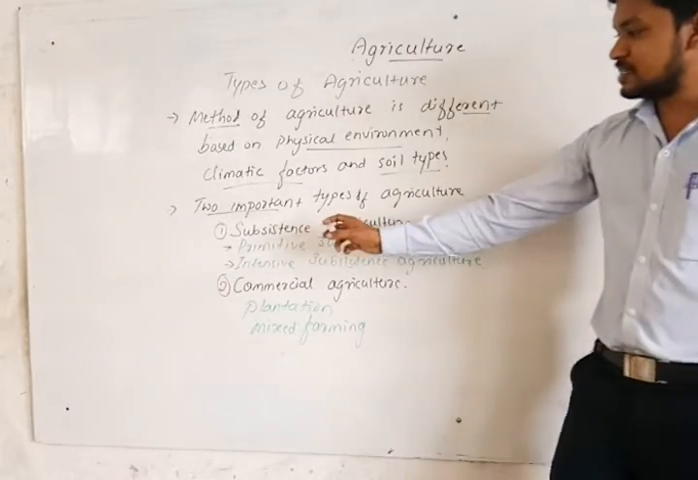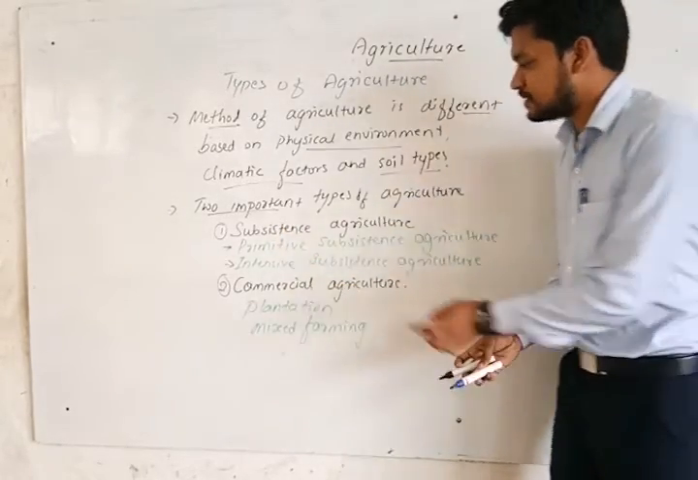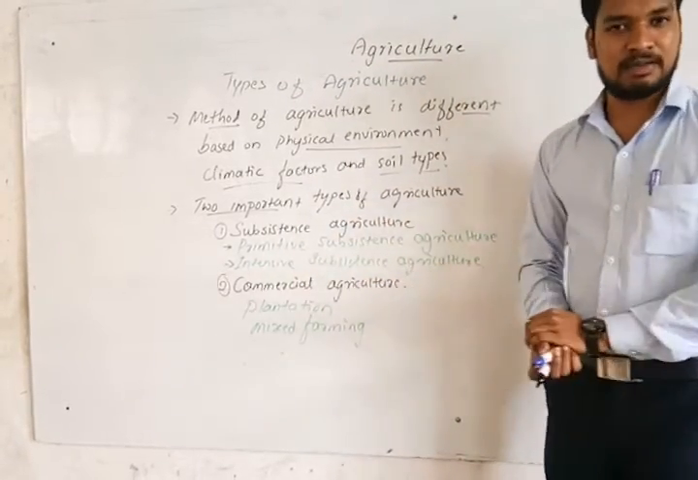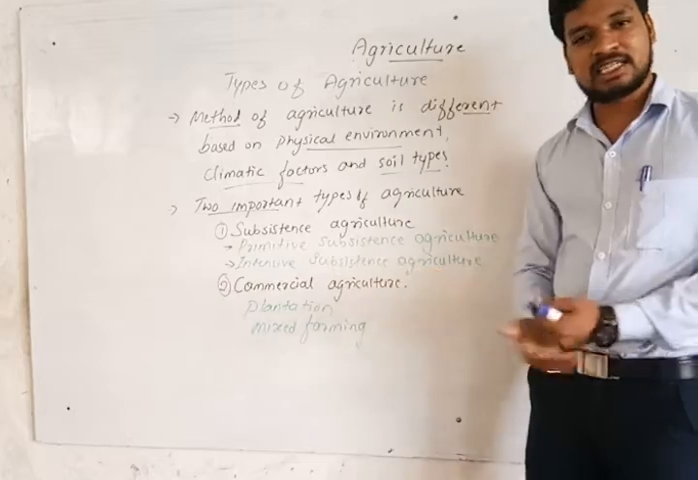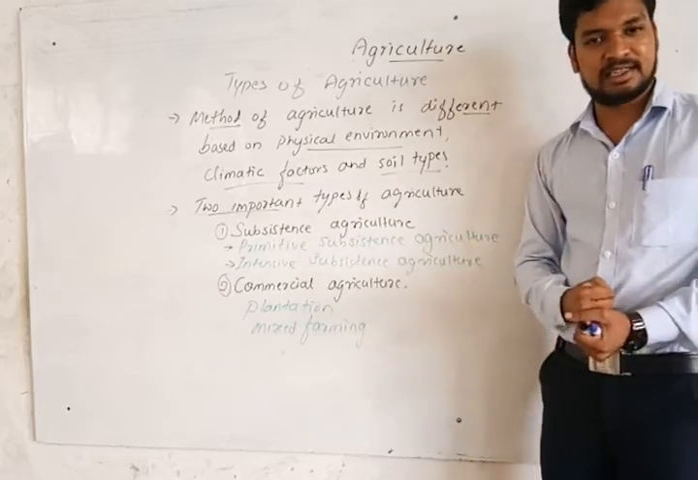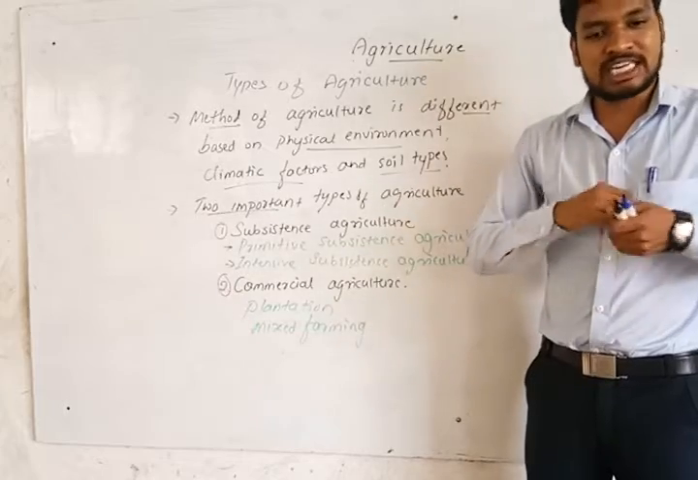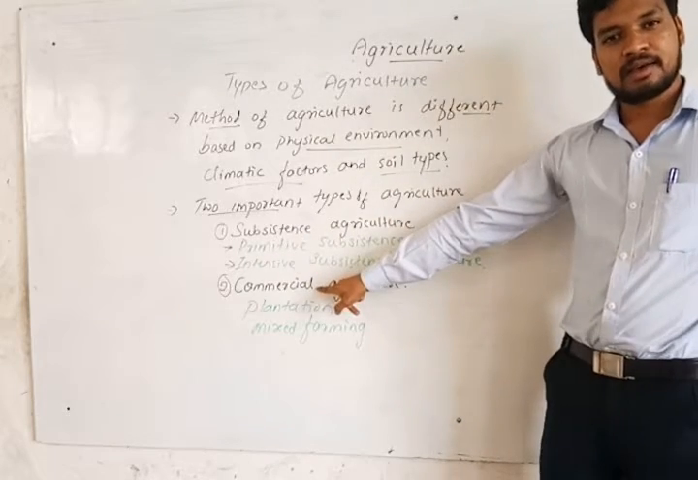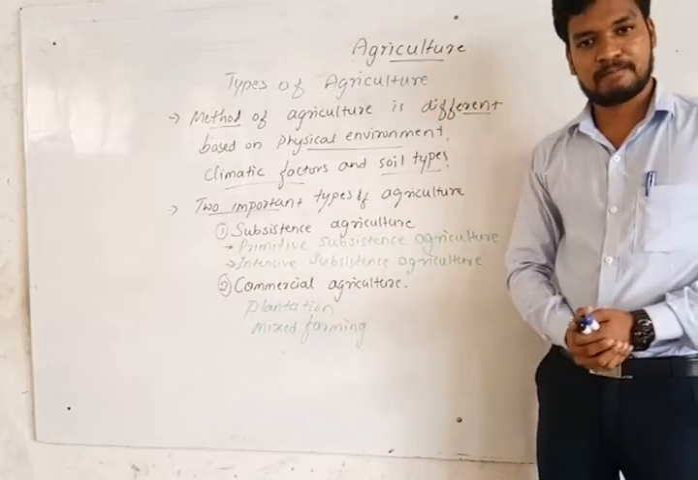So we have two types, subsistence and commercial. Subsistence agriculture is agriculture done to satisfy the needs of the farmer and his family members. After getting a yield from this activity, that product will be used to satisfy their needs and consumed by themselves. But commercial is totally opposite. Whatever crops are grown in commercial agriculture are only to sell in the market.